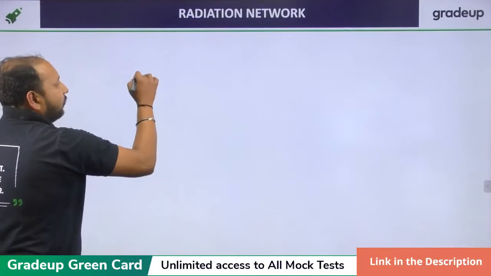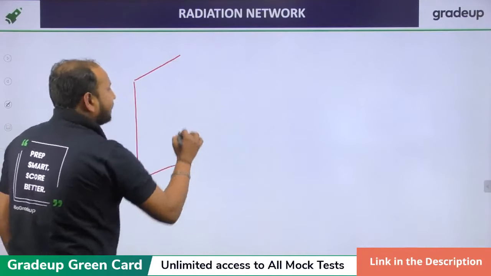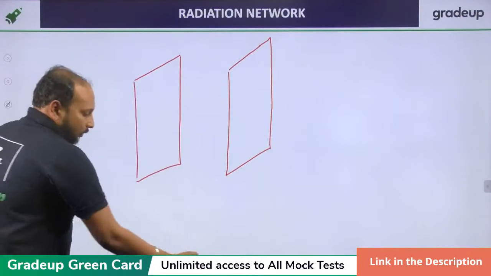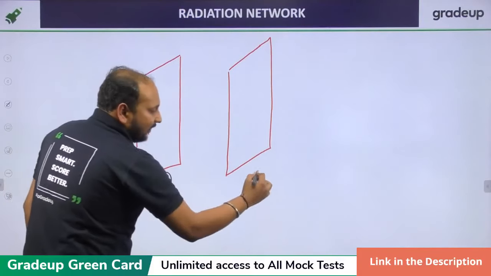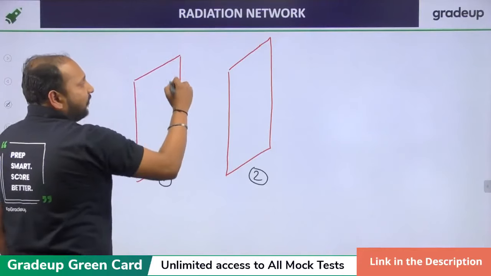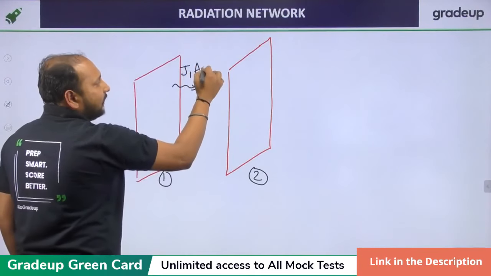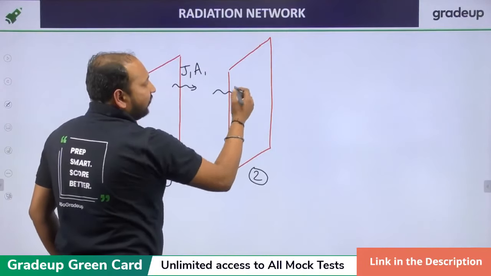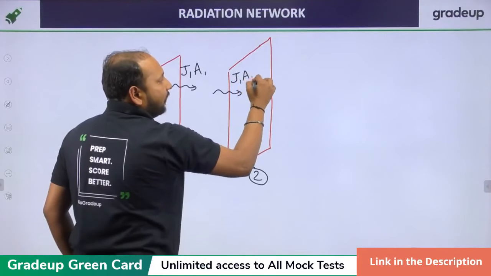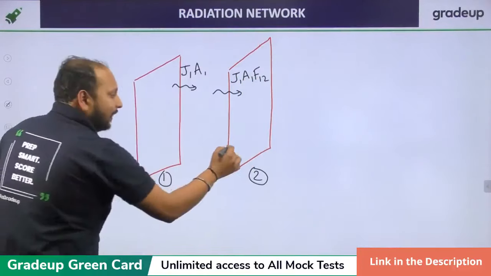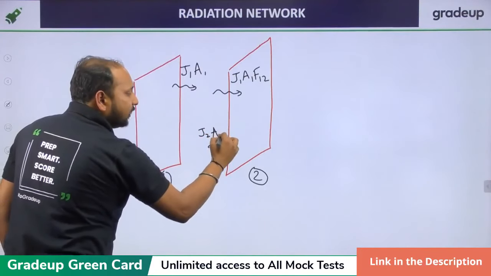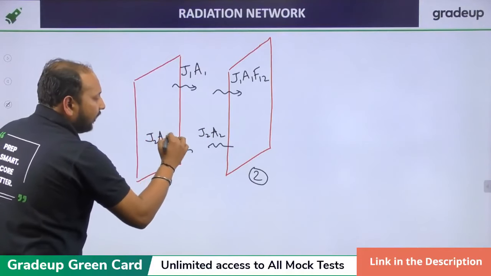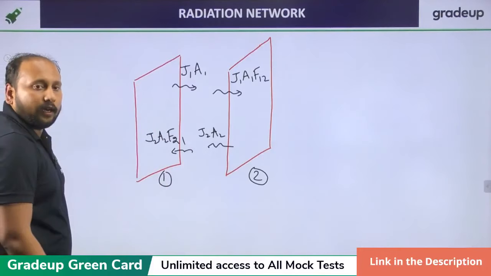Now let us take one more example. By using this example, you can easily relate the concept. For example, this is surface 1, this is surface 2, and from surface 1, J1 into A1 is the total radiation leaving surface 1, out of which only a portion is reaching surface 2, which is J1 A1 F12. Similarly, from surface 2, J2 into A2 is the total radiation leaving surface 2, and out of which J2 A2 into F21 is reaching surface 1. Clear?